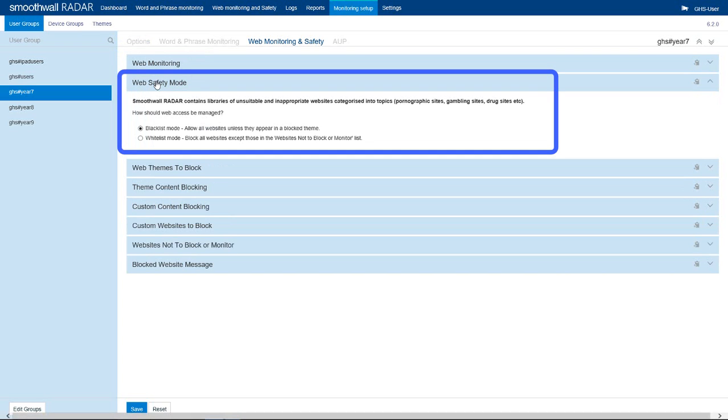Select Web Safety Mode to control how any Internet-enabled Internet control settings should be applied. Select Blacklist Mode to block access to Internet content based on the themes configured further down. Select Whitelist Mode to only allow access to specific Internet content that has been specified in the Websites Not to Block or Monitor section further down. Note the selection applied cannot be saved until either of the sections mentioned have also been configured.